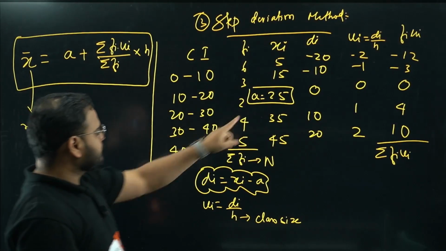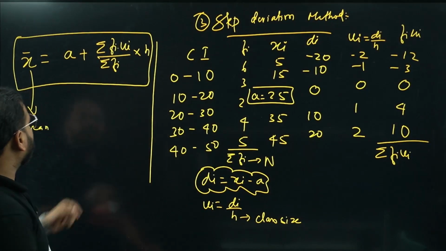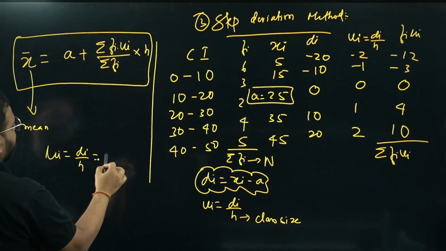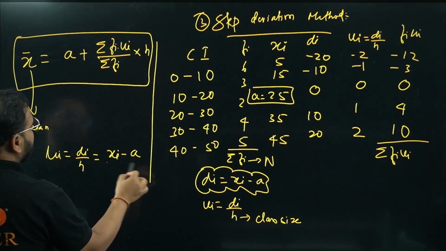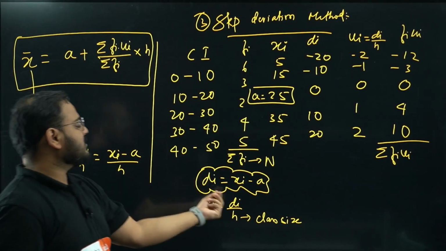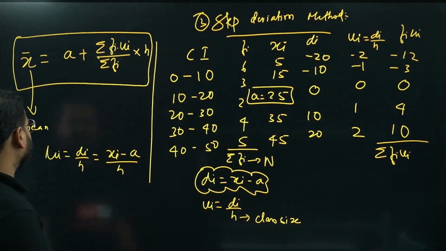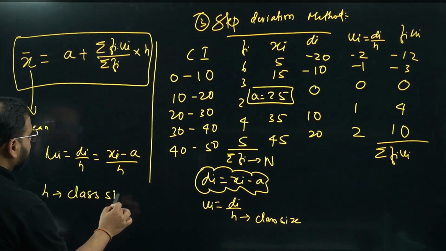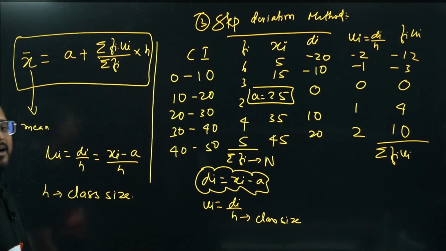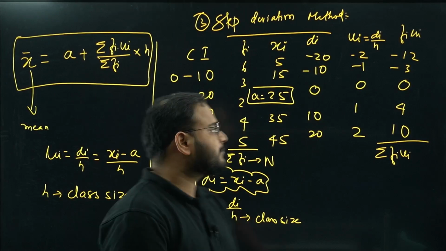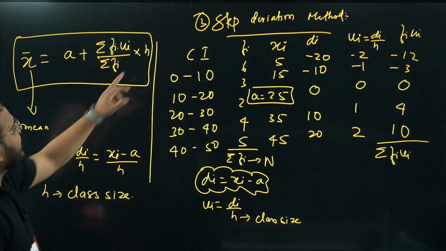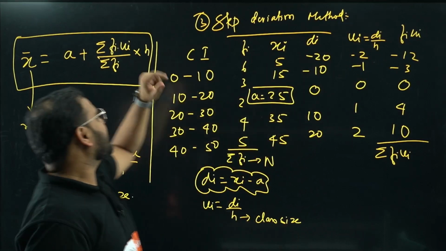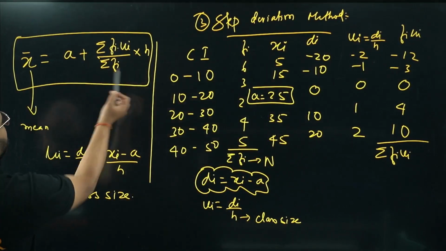A you know, di you know. What is ui, sir? Ui is di by h, sometimes also given directly as xi minus a by h. How come, sir? Because di itself is xi minus a. What is h, sir? H is the class size. I hope this is clear. Why into h? Because we have divided by h over here, so we have to take that out. That's why into h. So please remember this formula.